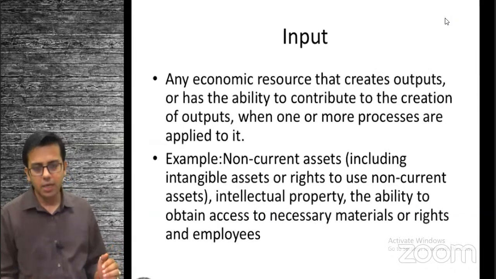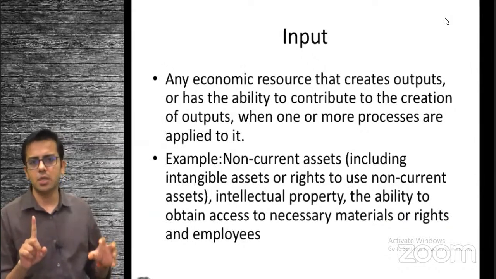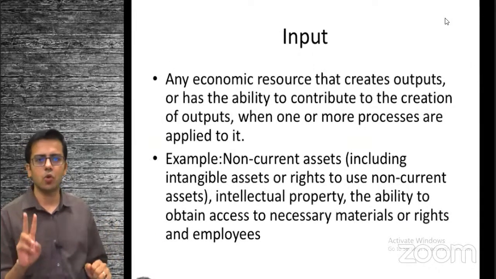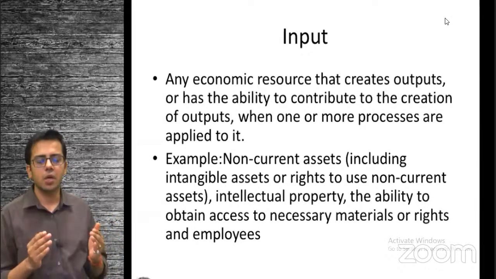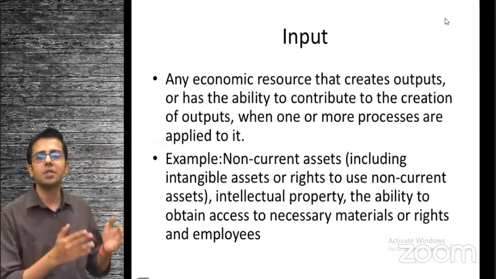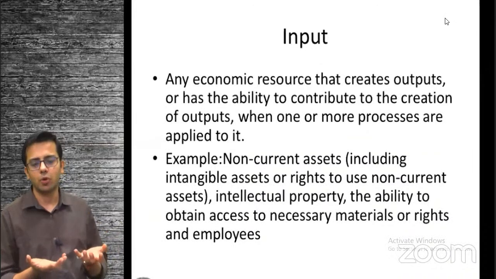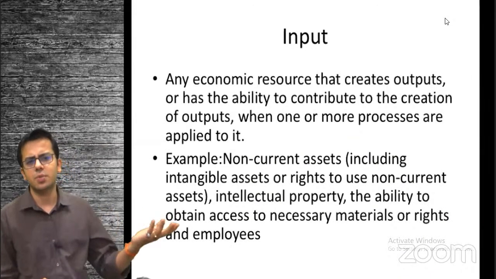So what exactly do we mean by input? Input means everything. It includes machinery. Machinery is the input for converting inventory, raw material, into output. It also talks about employees. Employees are also input because direct labor, direct material, direct expenses, all of them constitute input. And then there is a conversion process. That conversion process is basically the next step.